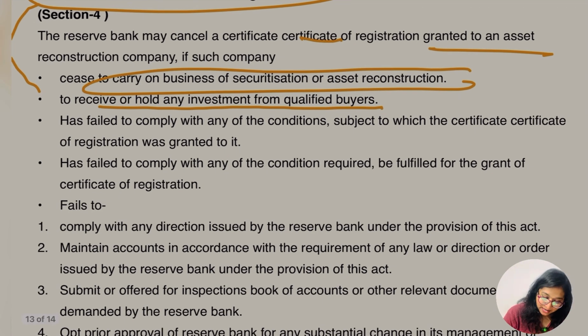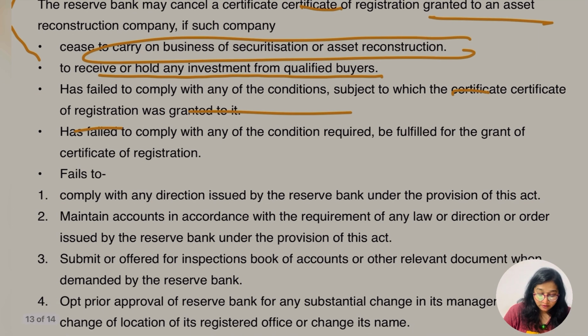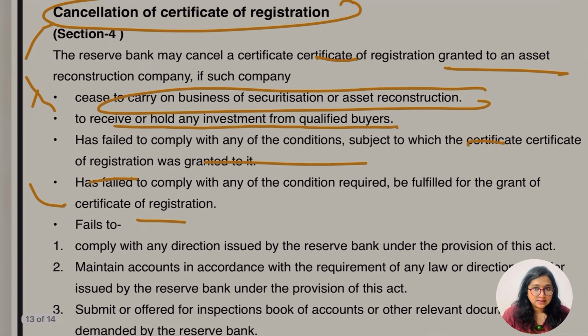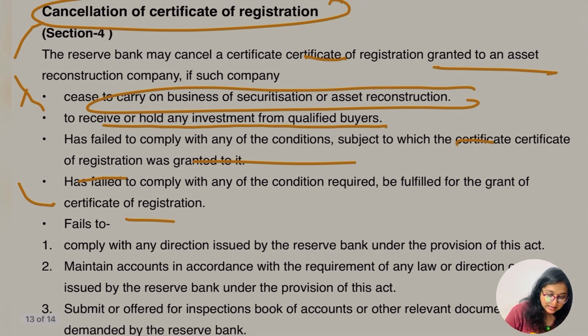Has failed to comply with any of the conditions subject to which the certificate of registration was granted. Same thing. The guidelines given by the RBI, they are not following. Has failed to comply with the condition required to be fulfilled for the grant of certificate of registration. Which section? Section 3. They are not fulfilling the conditions written in section 3. In that case the RBI is going to cancel their registration. Let's go for the other part.